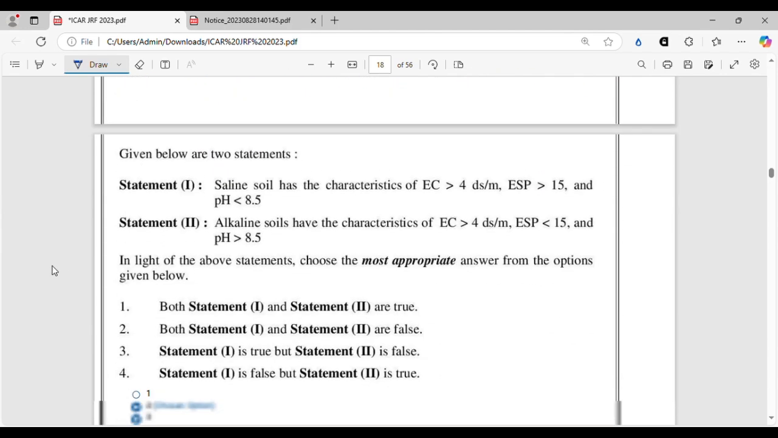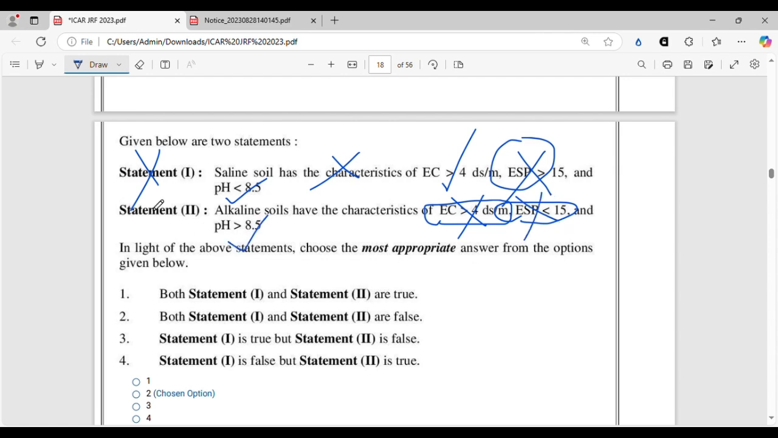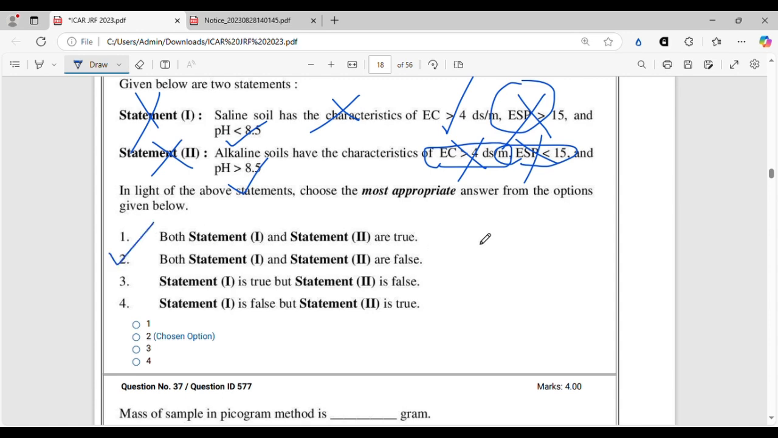Let's move on. Question number 36. This is from the problem soil section. It's a true-false type question. Let's see. Saline soil has characteristics of EC 4 decisiemens per meter, true. ESP greater than 15 is totally wrong, and pH less than 8.5 is true. But since this portion is wrong, statement 1 is wrong. All right. Let's see statement 2. Alkaline soils have characteristics of EC greater than 4 decisiemens per meter. This is wrong. ESP less than 15. This is wrong. And pH greater than 8.5 is right, but this statement will be wrong. So both statement 1 and statement 2 are false. Option 2 will be the correct option.